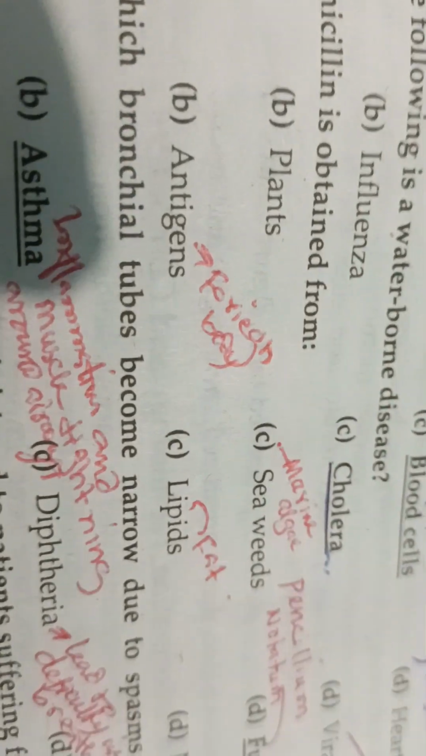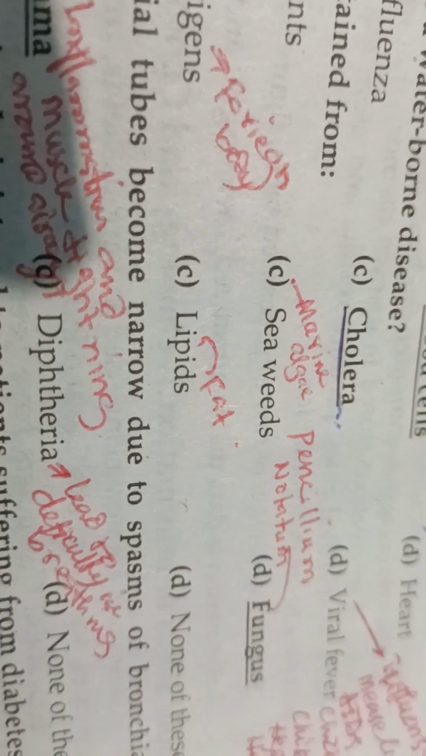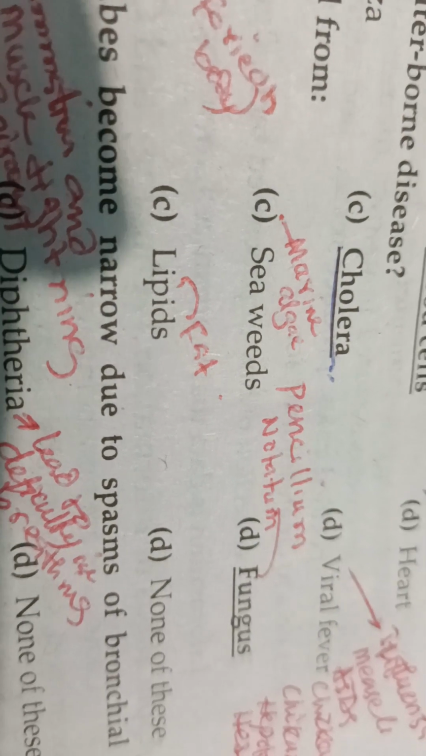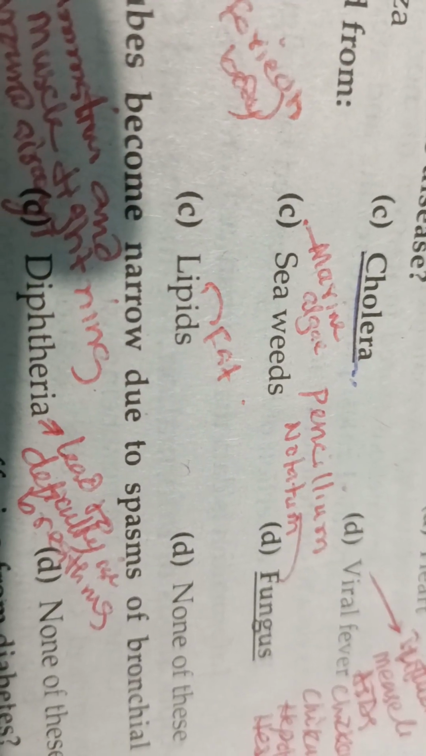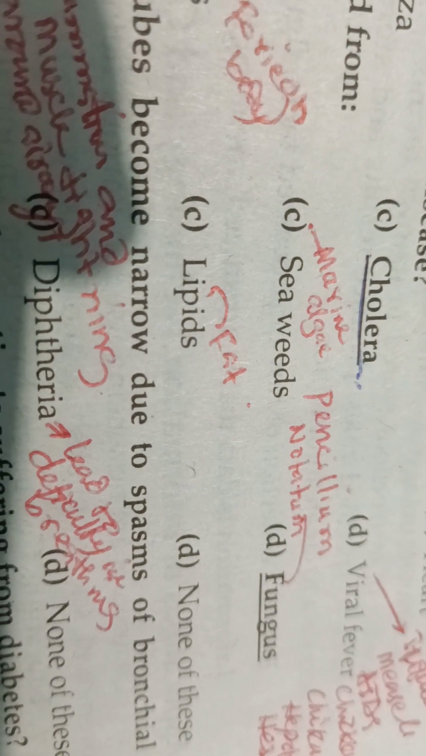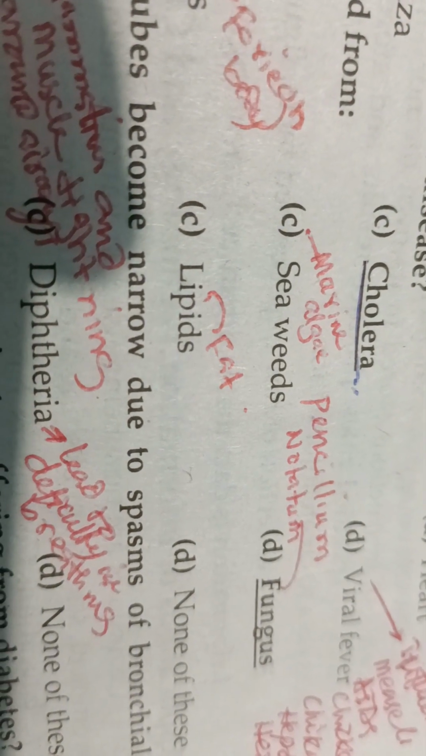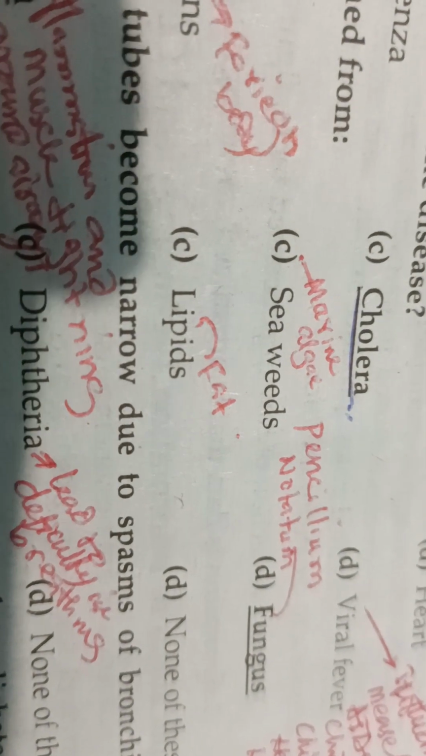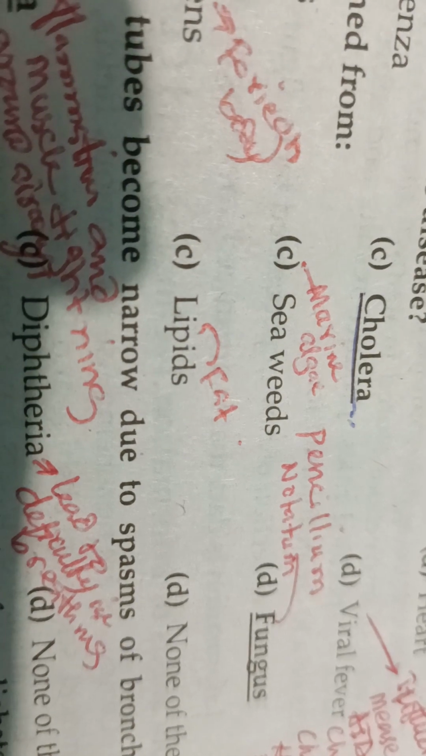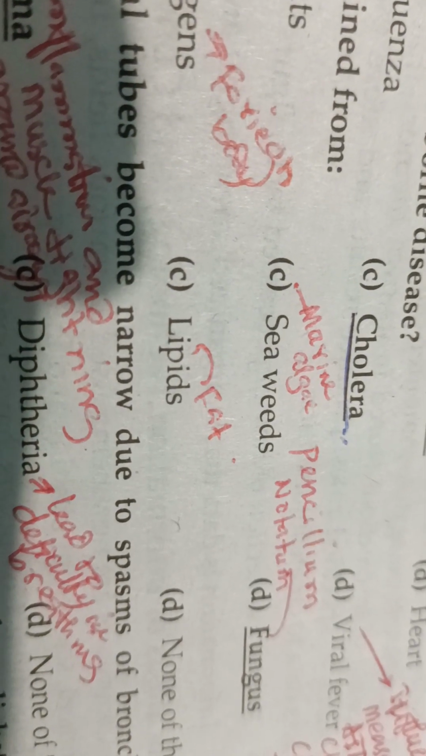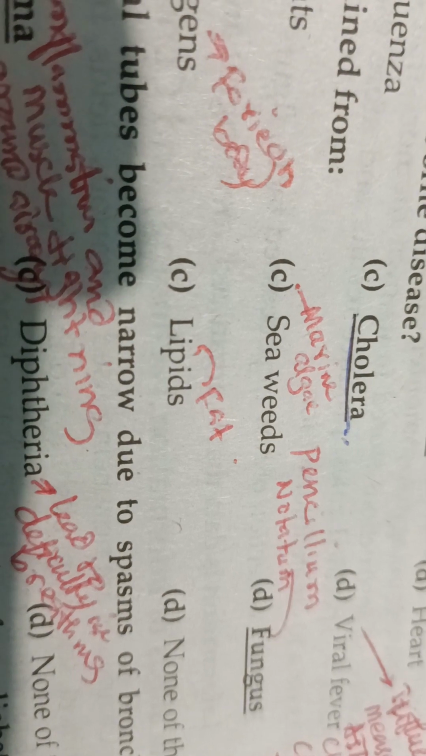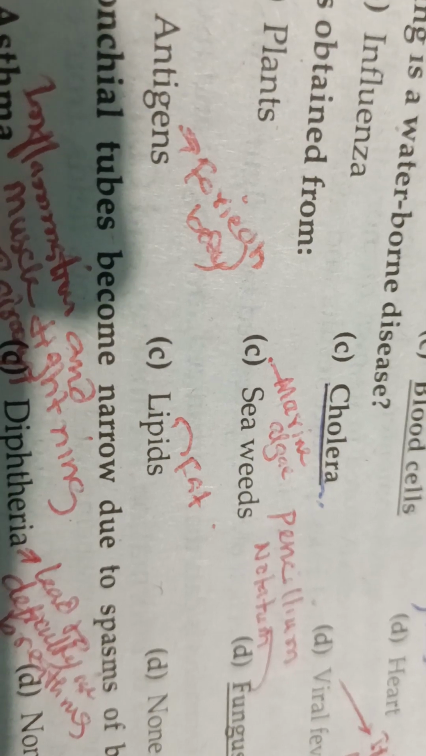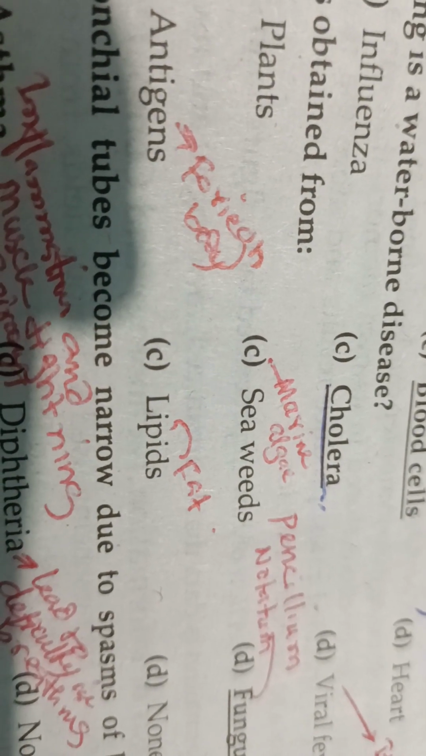C, weeds, is not correct. But there is fungus. Penicillin is extracted or formed from fungus. The name of the fungus is Penicillium notatum. Penicillium notatum is one type of fungus from which the penicillin antibiotic is made. What are seaweeds? Seaweeds are marine algae, which are also beneficial and used for the treatment of many diseases.